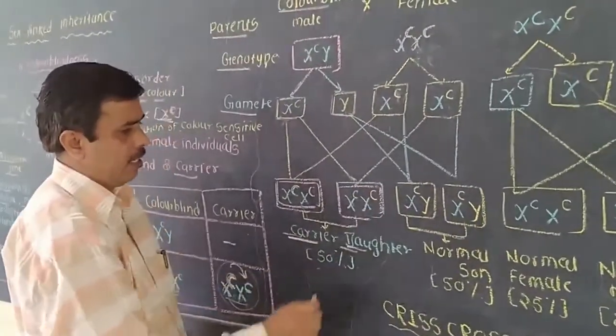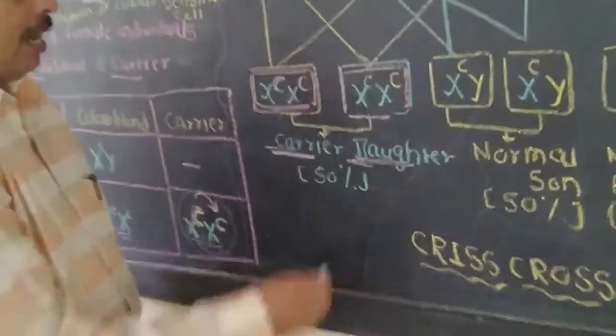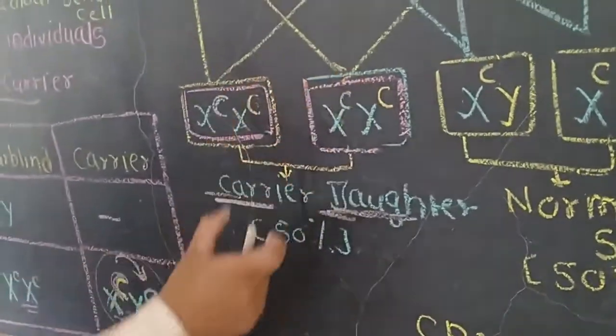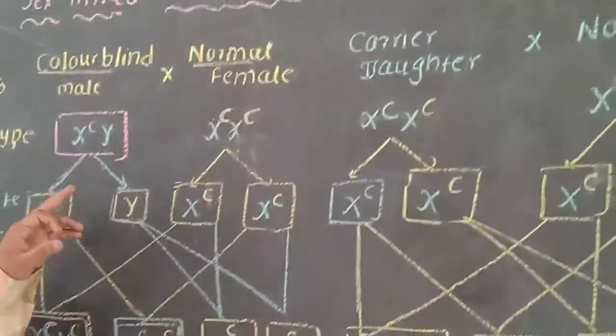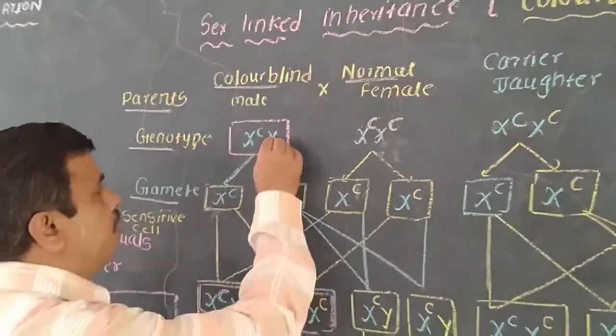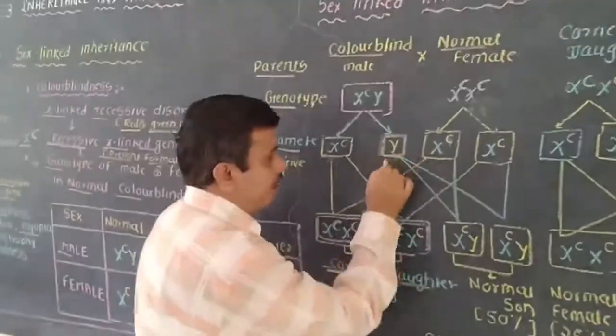XX chromosomes means a daughter will be produced, and with this condition of the genes, here a carrier.